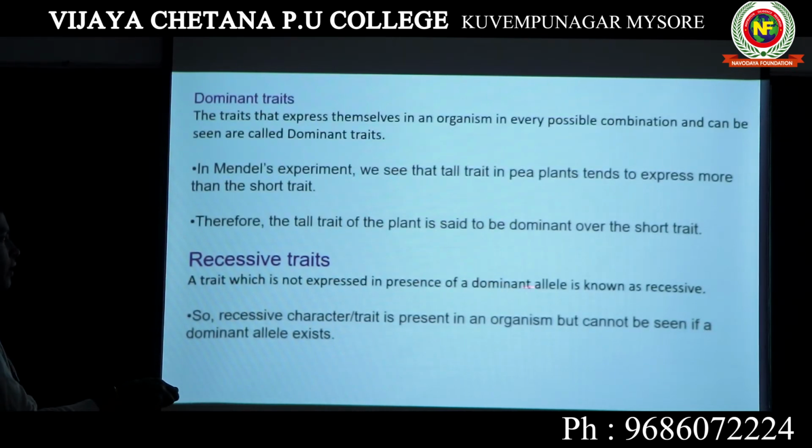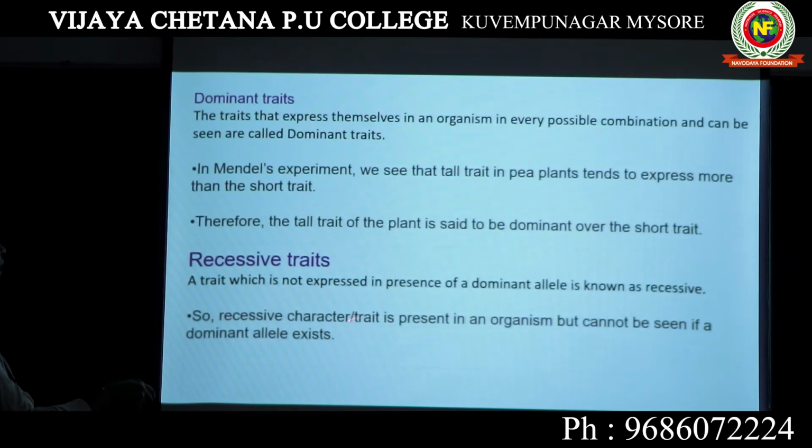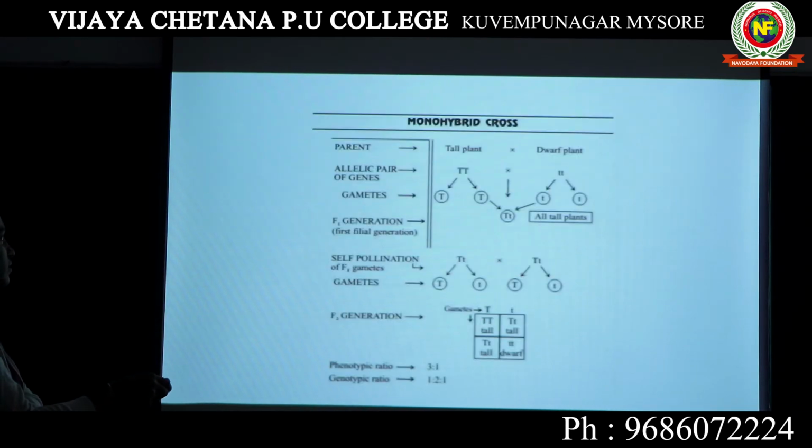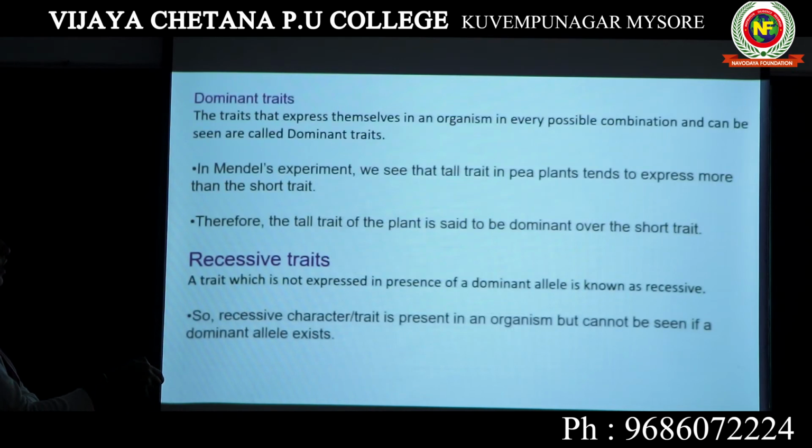In the presence of a dominant allele, it will not be expressed. Here you can clearly see when there is one dominant allele capital T, small t did not express. So a recessive character is present in an organism but cannot be seen if a dominant allele exists. Here also, even though the small t existed, it was not seen. Only tallness was seen, dwarfness was not seen. The trait which expresses itself is known as dominant. The trait which does not express is known as recessive trait.